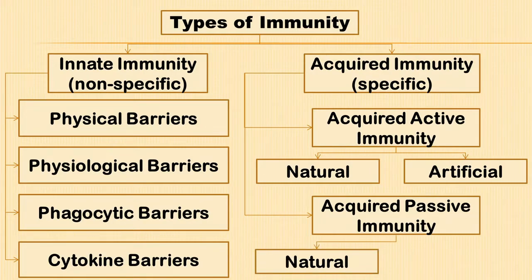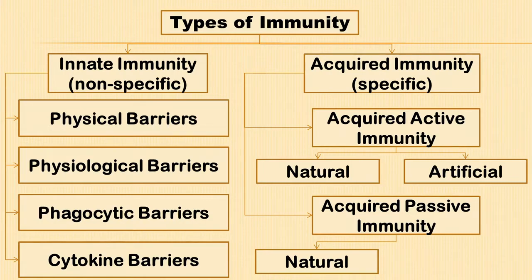Acquired passive immunity can be acquired naturally or artificially. Before birth, maternal antibodies through colostrum, immunoglobulin A, are transferred from mother to fetus through placenta.